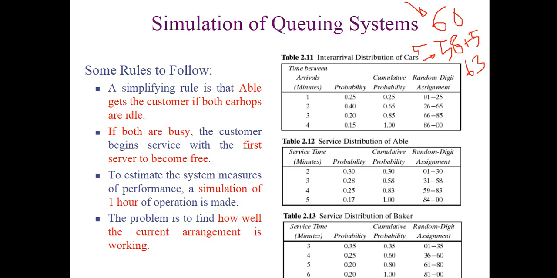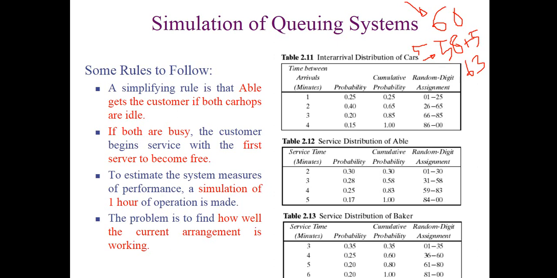So just remember, whenever there is a target set that we have to simulate the system for 1 hour or 24 hours, then we need to touch or cross the time. Until then, we still need to serve the customers. But in the previous slide we saw a particular number of customers, like 10 or 20 customers. In that case we don't need to consider how much time, but rather how many customers. But here we have to consider the time, that means 60 minutes. The problem is to find how well the current arrangement is working. So after doing the simulation for 60 minutes, we need to say whether the current arrangement is okay or not.